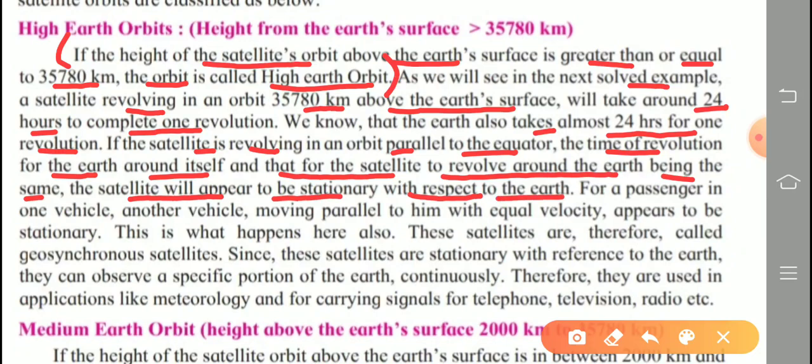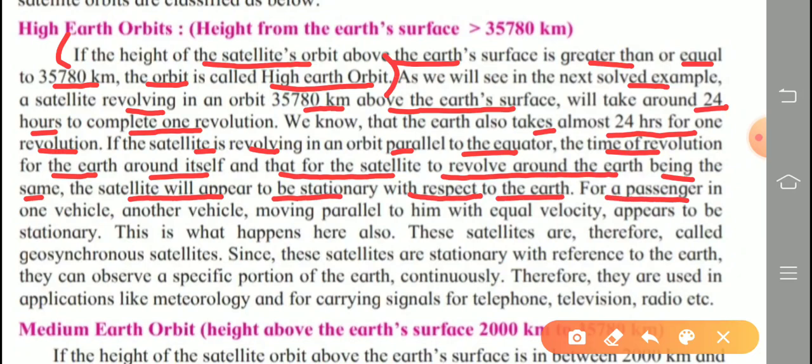Like for example, two trains having equal speed and both running in the same direction.